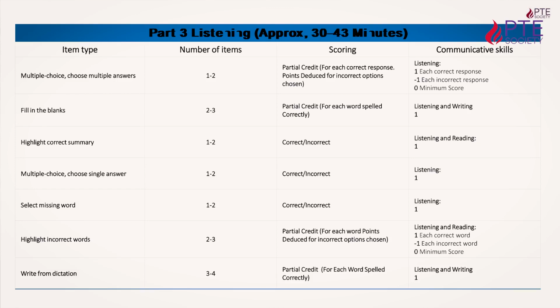So in this PT test, each and everything is defined. They have given you everything, what each item contains and how many questions. In that way you will attempt the multiple choice single answer, and after that the next item will come: select missing word.